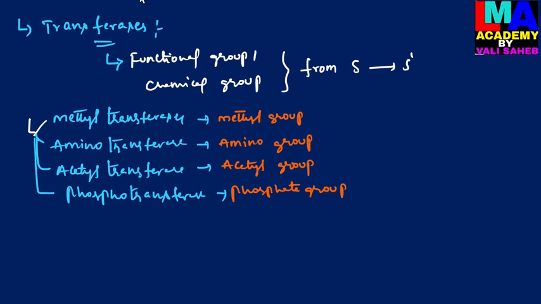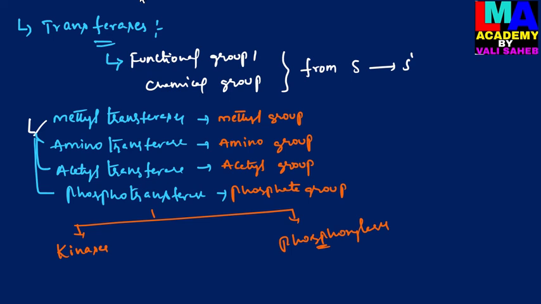The phosphotransferases are further divided into two types. They are kinases and phosphorylases. Kinases and phosphorylases are also subclasses of transferases.